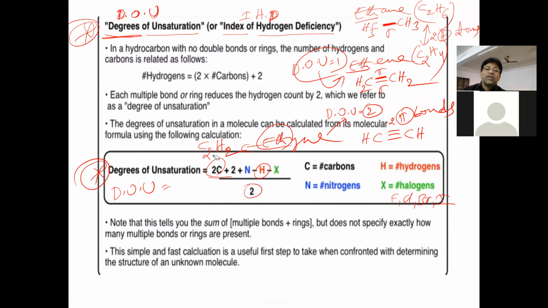Now check this formula with a molecule. Take ethyne. In ethyne, how many carbons in total? Two, so 2 into 2, plus 2, plus any nitrogen here? 0. And how many hydrogen atoms? Two. Number of hydrogens is 2. Minus any halogens in this molecule of C2H2? No, 0. So there are no halogen atoms. Divided by 2.